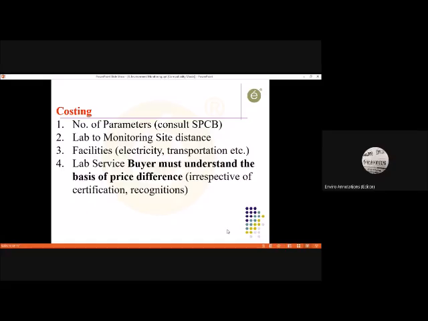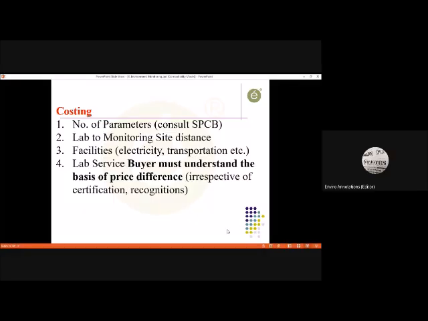So costing depends upon the number of parameters. Therefore, if somebody is worried about costing, he or she should go to the SPCB, the State Pollution Control Board, and get confirmation of what parameters should be monitored. Thereby, they can get the costing factor sorted out.